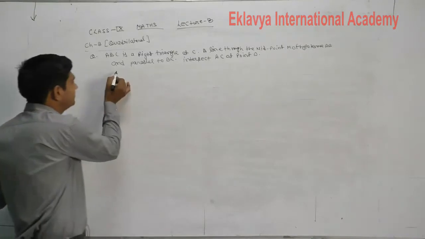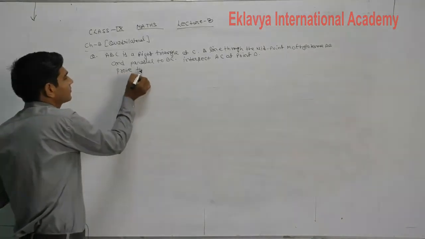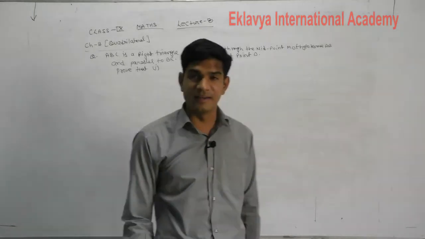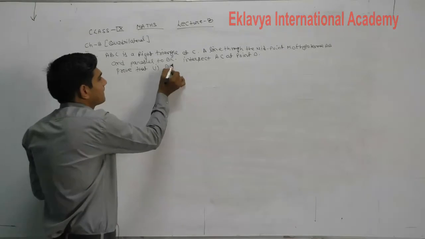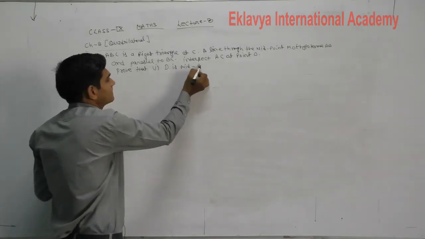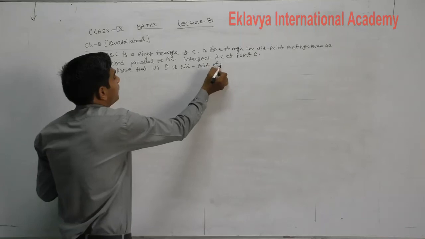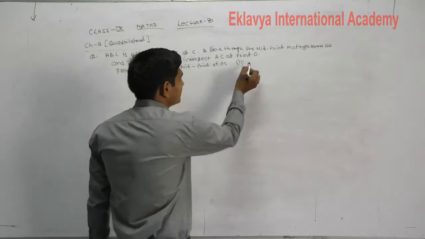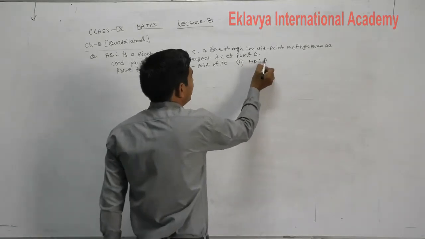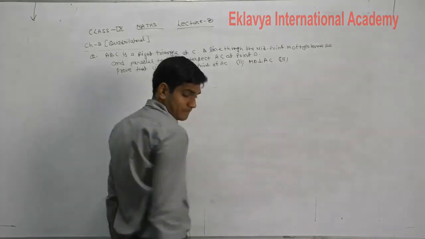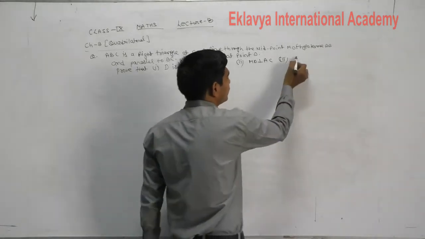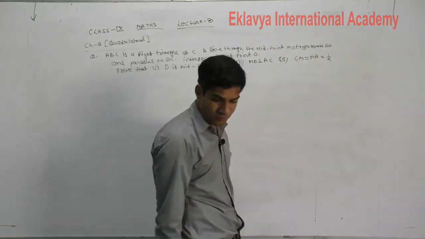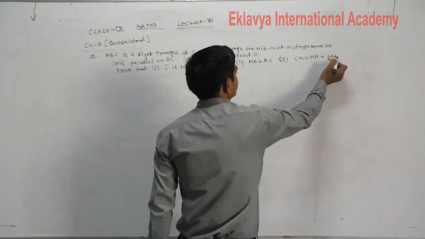Then prove that: first part is D is the midpoint of AC. Second part is MD is perpendicular to AC. Third part is CM is equal to MA is equal to half of AB. Understand question?